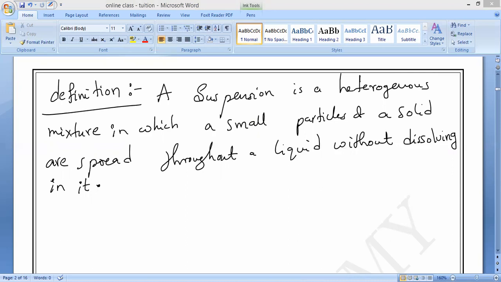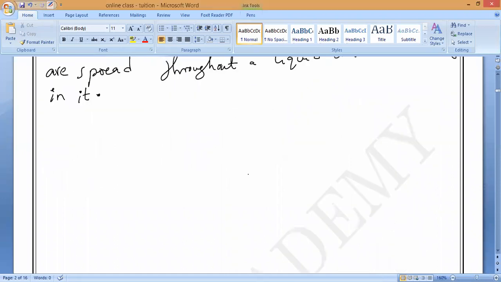For example, if you take chalk water, the mixture is a suspension of fine chalk particles in water. Muddy water is a suspension because soil particles are present in water. Milk of magnesia has magnesium hydroxide in water. What is there? Magnesium hydroxide. Everything you have to remember.